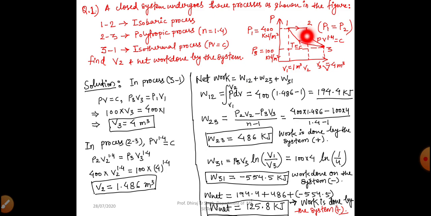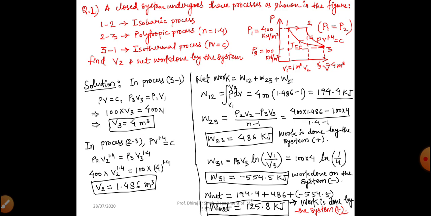Because we are seeing the polytropic process in process 2 to 3, between points 2 and 3. We know the value of P2 and P3, and also we know the value of V3 from the last expression. So by applying the values, we can get V2, volume at point 2. So our volume at point 2 is 1.486 meter cube, right?